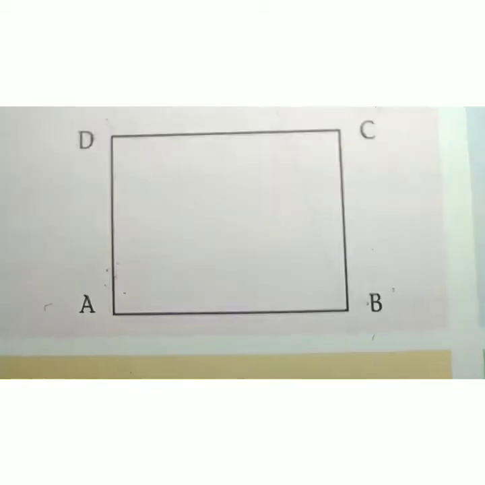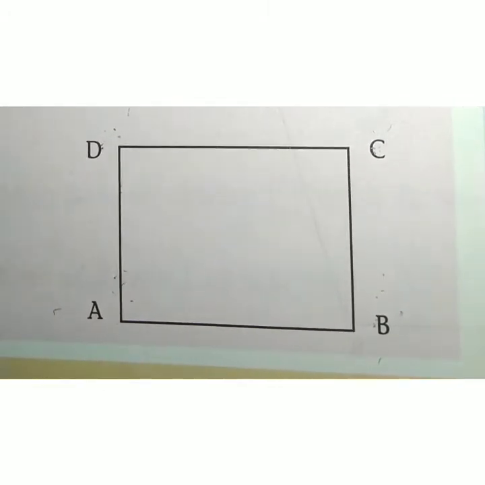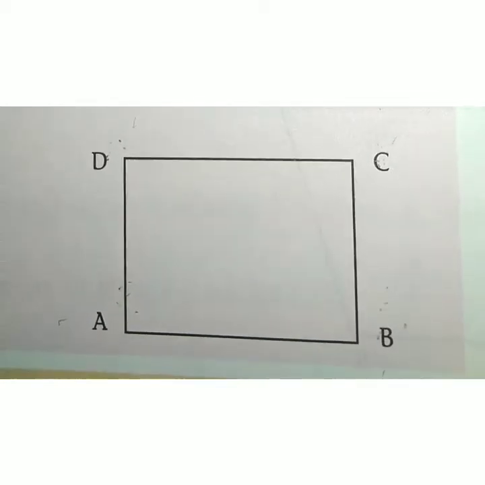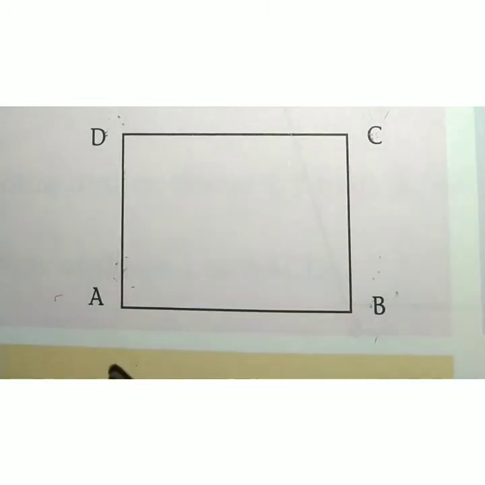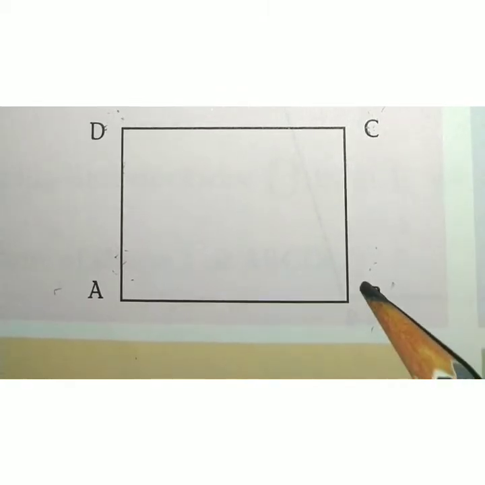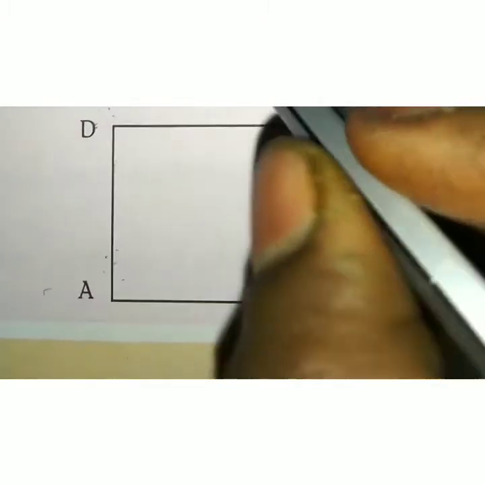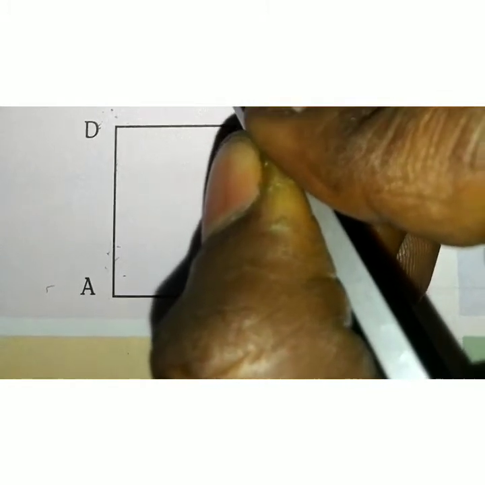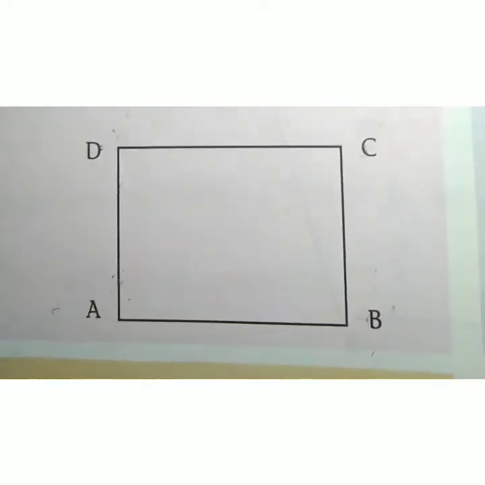Am I clear? It starts from vertex A and ends with vertex B. The ruler's value starts at 0 and ends at the vertex point B with the value 4. So, the length of the line segment AB is 4 cm. Write the answer of the first question. Line segment dash is dash centimeter. You have to write the answer as line segment AB is 4 cm.